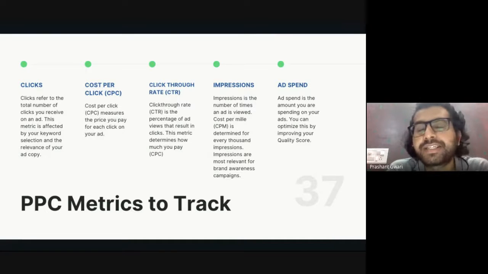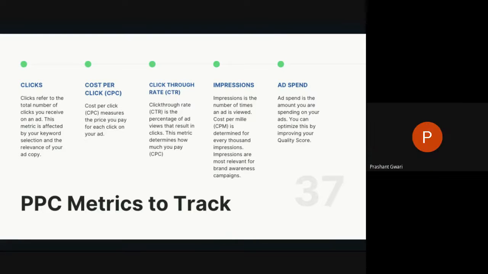Impression means the number of times your advertisement was viewed or appeared. It doesn't matter whether they click on it or not. If it appears on a search engine page, it will be counted as an impression. And we calculate impressions in thousands. So impressions are always counted per thousand.